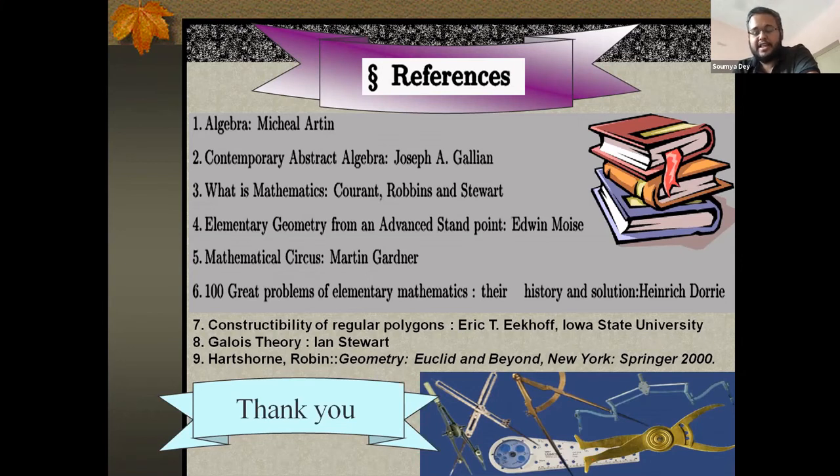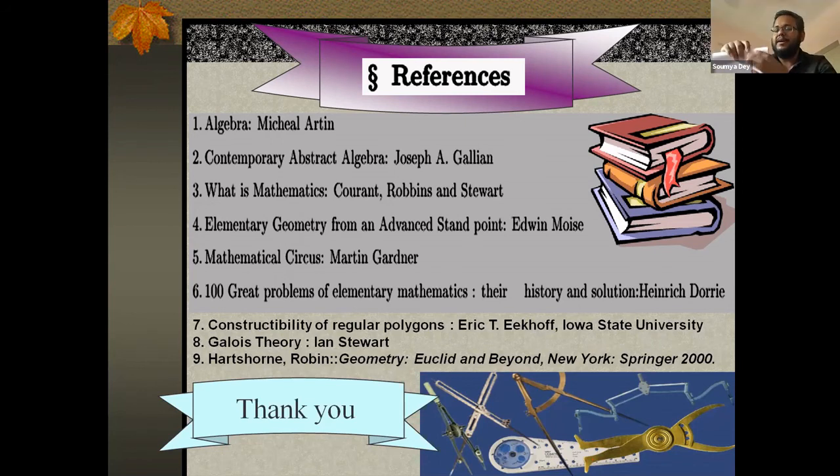The coefficients are rational, but the roots are not, and hence trisection of a 60-degree angle is not possible in the surd plane, and hence in R2. For construction of the regular heptagon, they arrive at the equation y cube plus y square minus 2y minus 1 equal to 0. Again, the coefficients are rational but not the roots, and hence these problems are unsolvable.